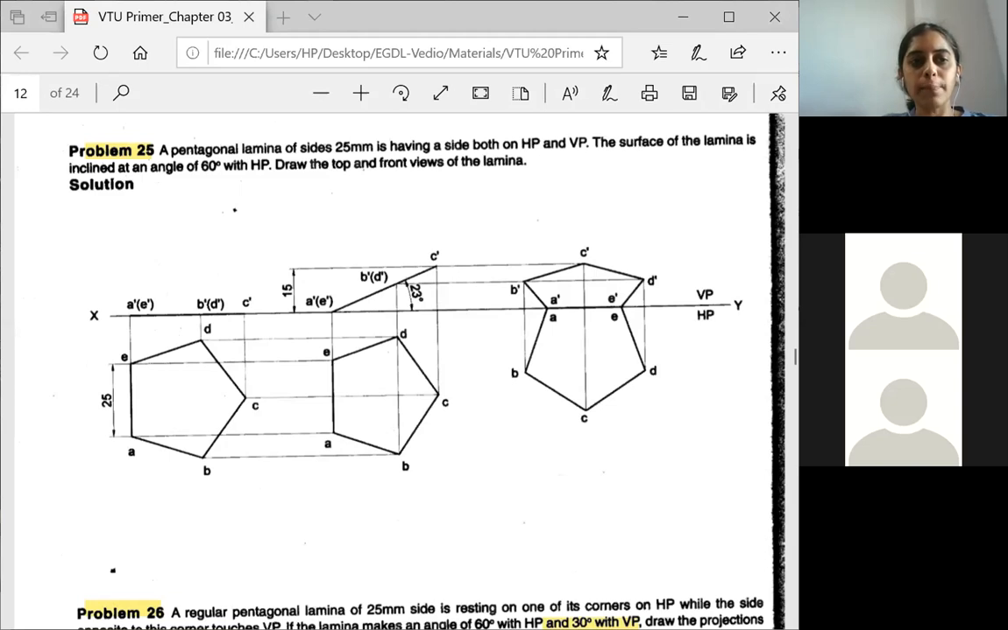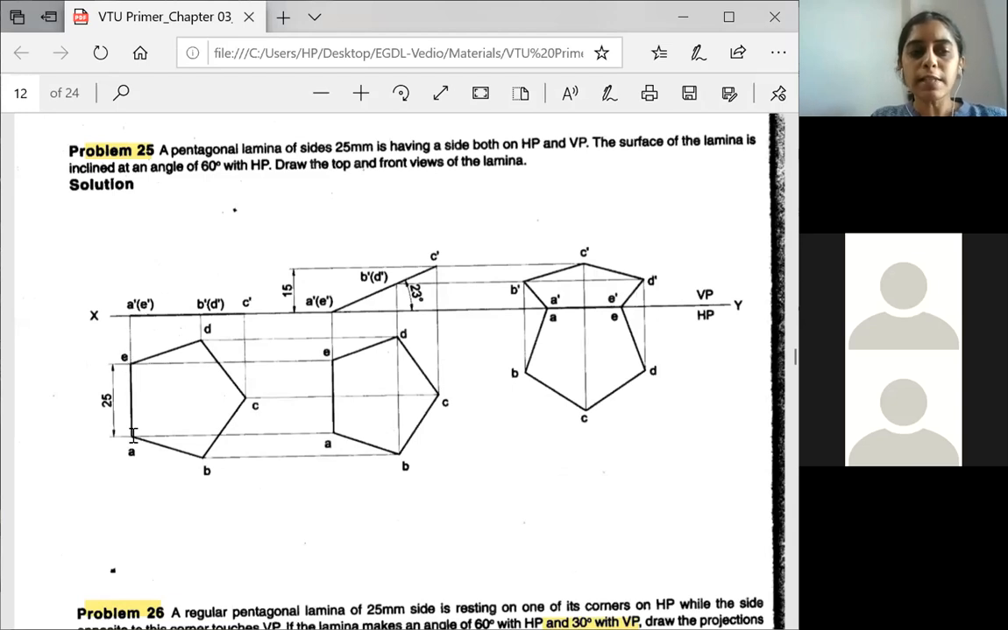So this is the question. A pentagonal lamina of side 25 mm is having a side both on HP and PP. The corner opposite to the side on which it rests is 15 mm above HP. So what you do is, first when it is resting on one of its sides, we start with the top view, and then we go for the front view.